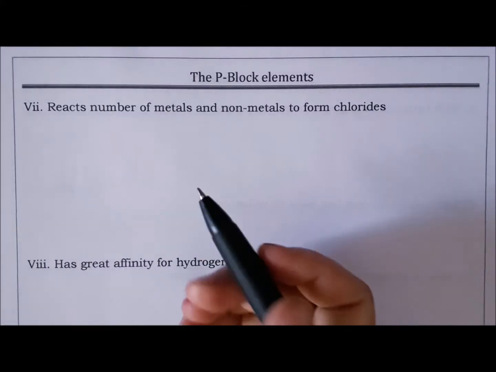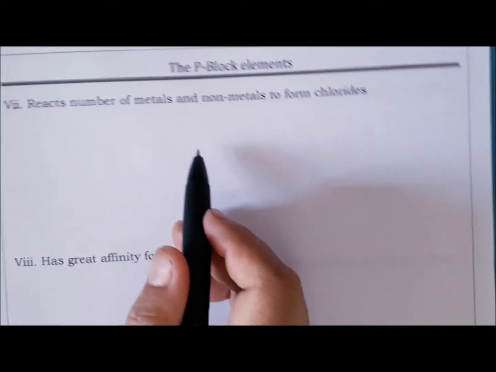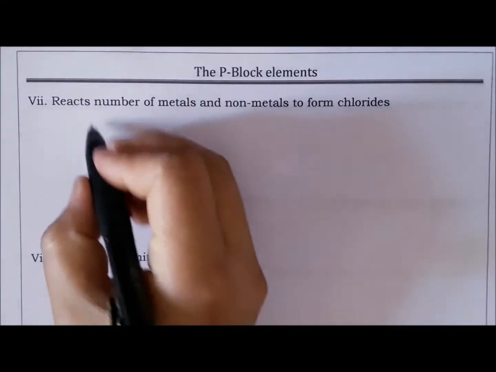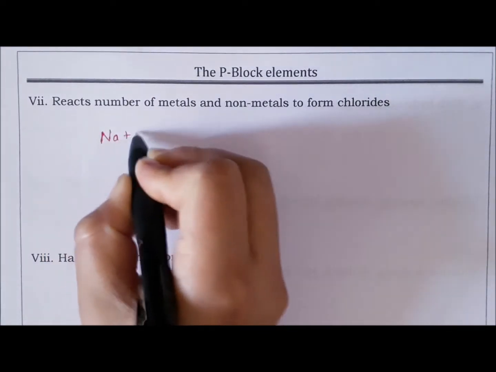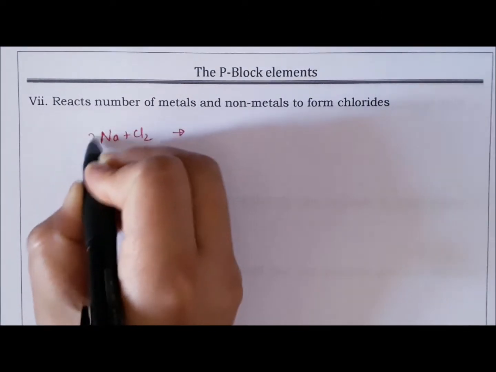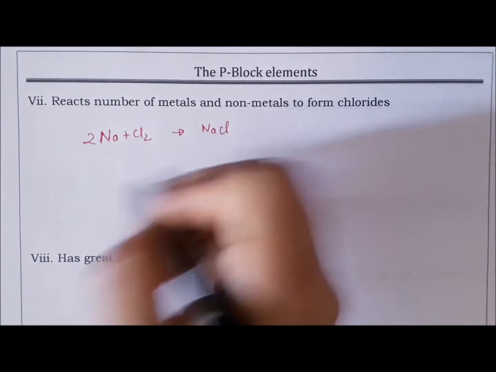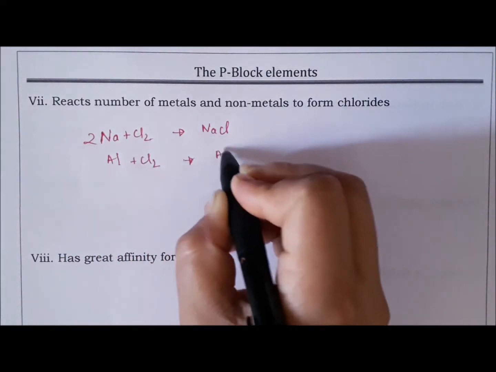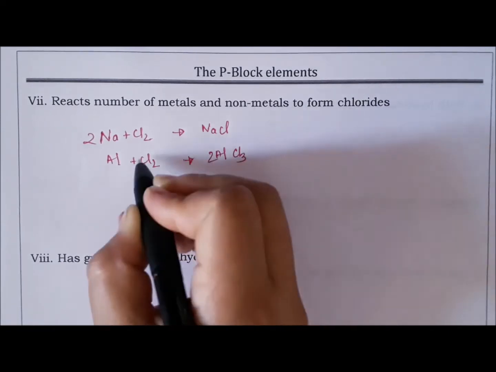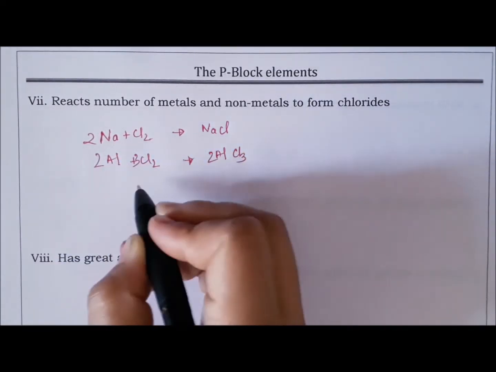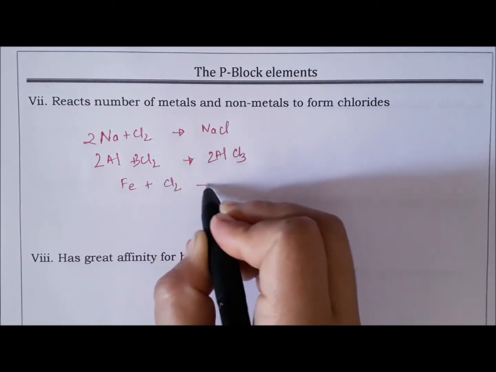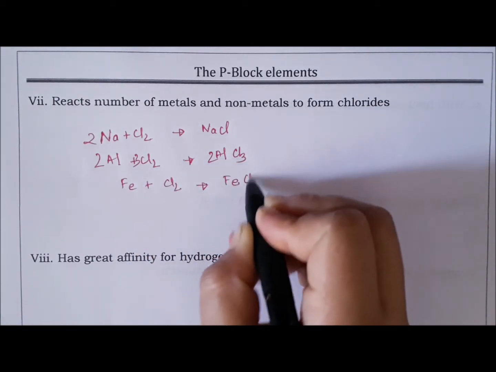Now chlorine reacts with a number of metals and non-metals to form chlorides. For example, it reacts with sodium to give sodium chloride. It reacts with a metal like aluminium to give aluminium chloride. It reacts with iron to give ferric chloride.